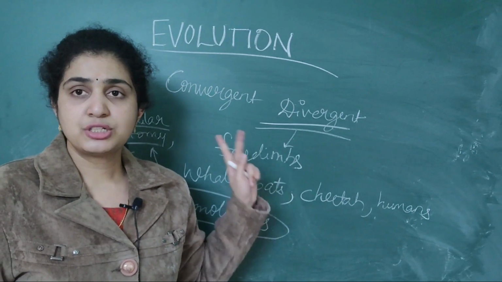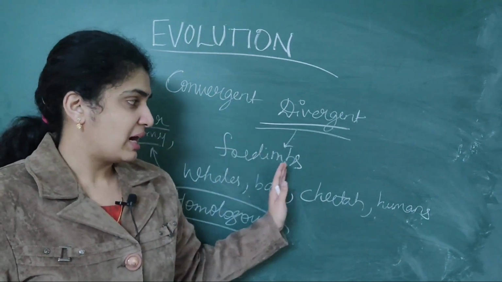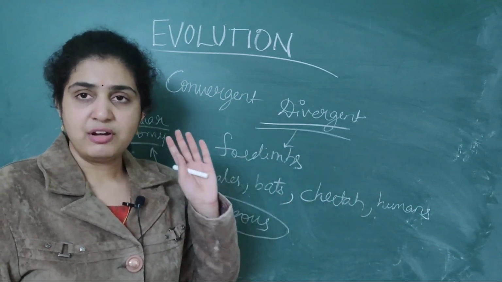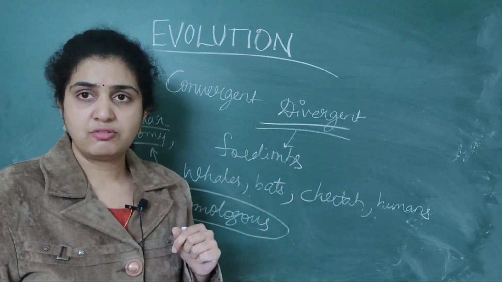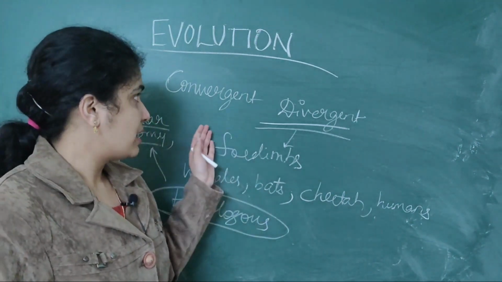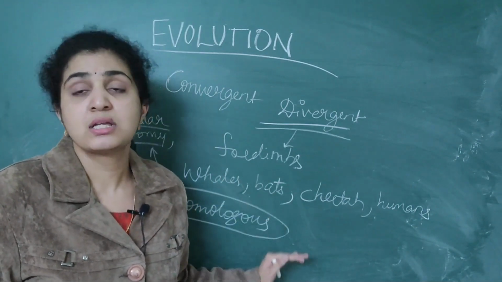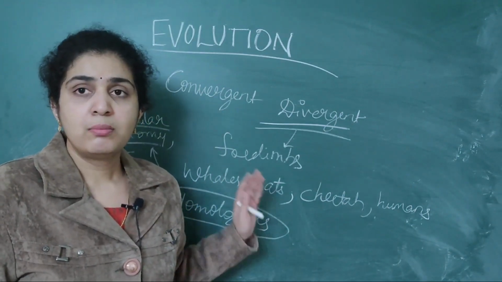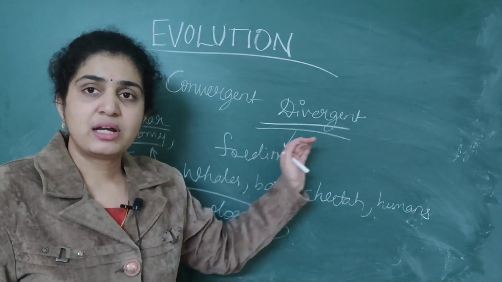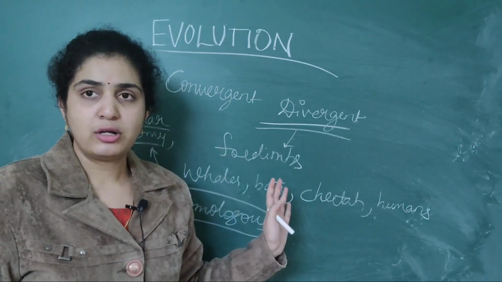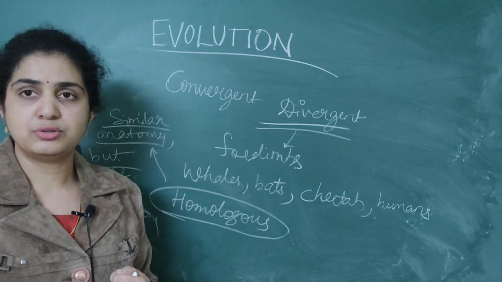Divergent evolution as well as convergent evolution are important from the NEET point of view. Whales, bats, cheetah, humans, everyone imagine them. They all have the same structure but different functions they will perform. That's why they are called divergent evolution, as well as homologous. Why are they called homologous? Because they appear similar but the function is different, and they are classified under divergent. That point you should remember. In the next class we will see about convergent evolution.